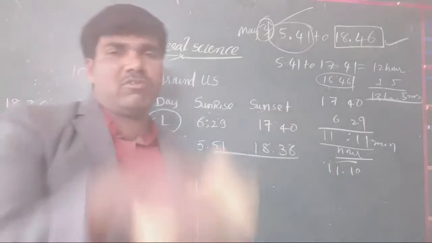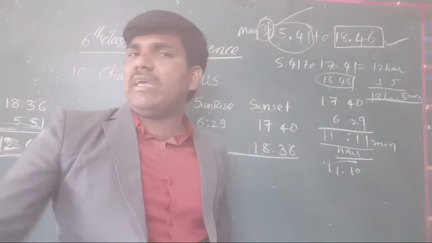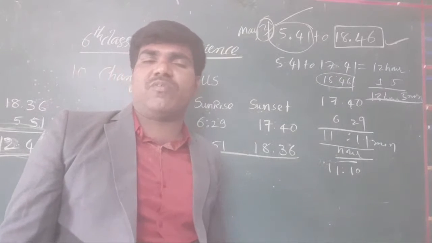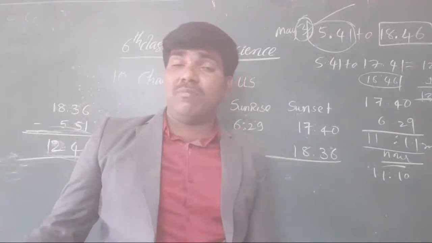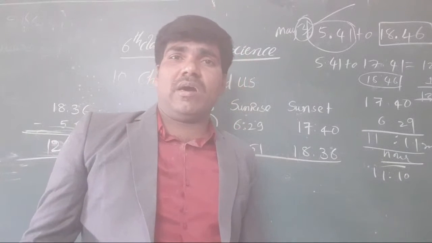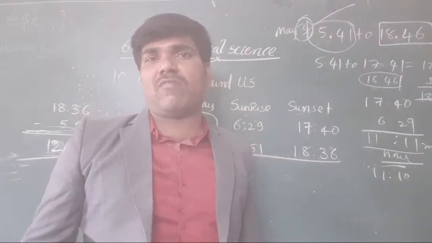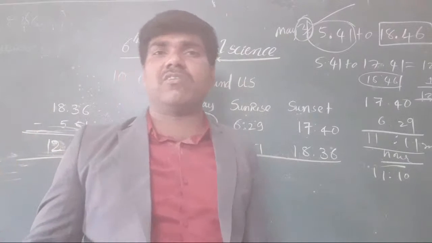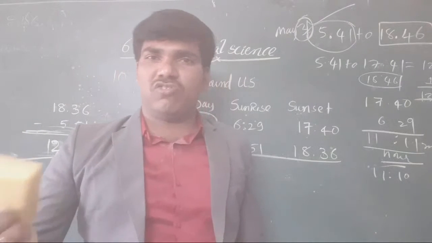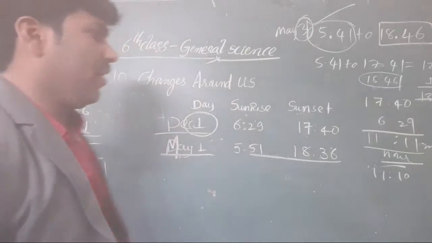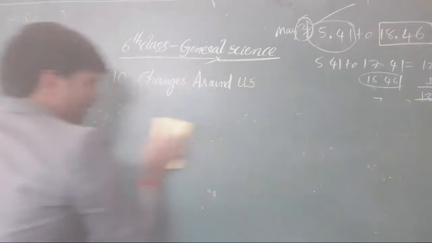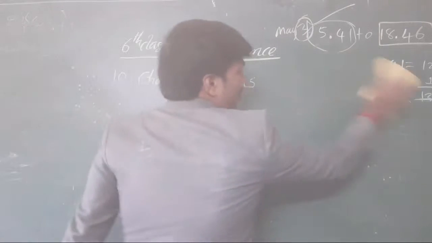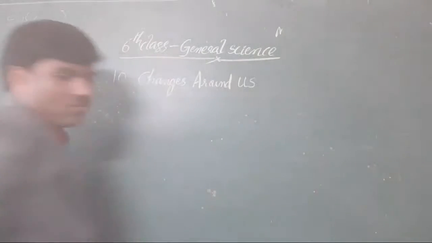That much time is not found in our table on any other date. That is for May 31st. What do you conclude from this? The day time changes. Okay now, the day duration changes. Some days contain a long duration, some days contain a short duration. Okay, clear or not, all of you? This is one more change considered in our atmosphere during the season change. Okay, clear or not, all the students?